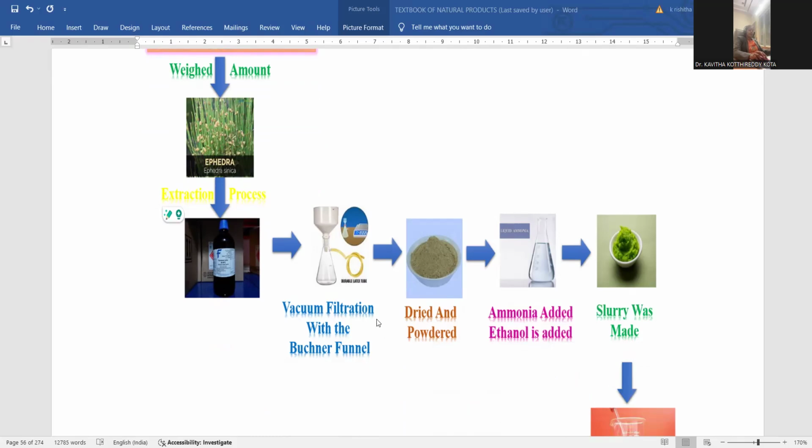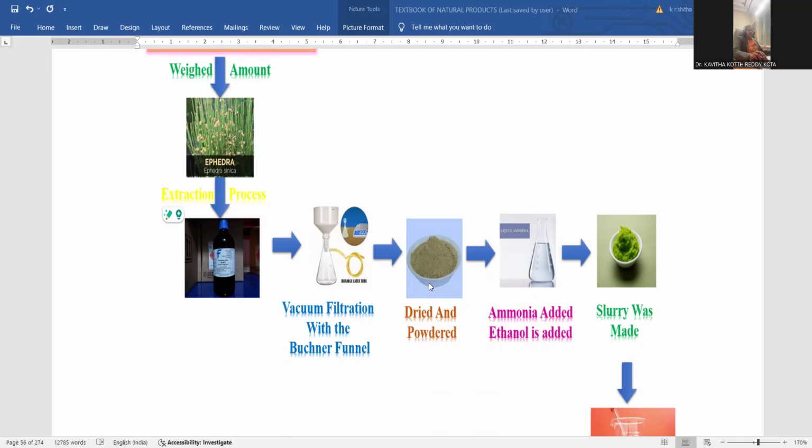Vacuum filtration is applied. First of all, we need to add the acidic solution. Whenever acid is added, salt formation is possible. That salt will be filtered by this Buchner funnel, so vacuum filtration is applied there. Whenever vacuum filtration is done, the solid is left over the top region and the filtrate will be discarded. The dried and powdered material collected on the Buchner funnel is indicated here.